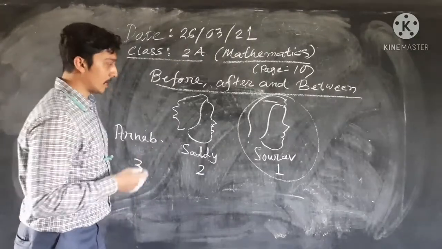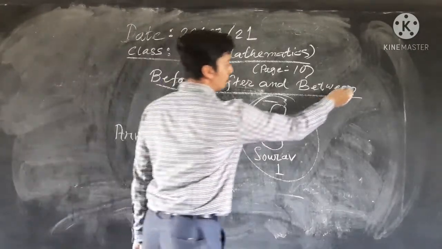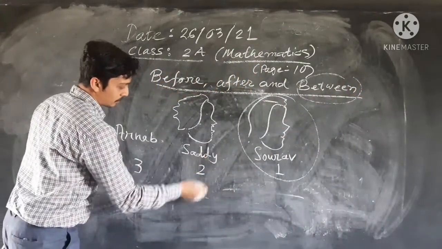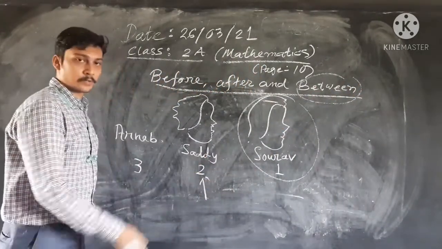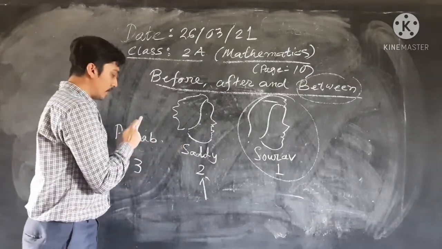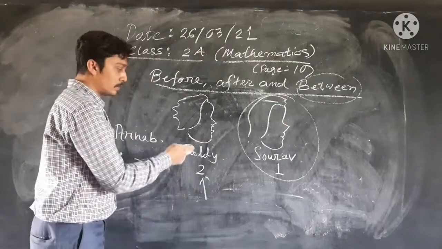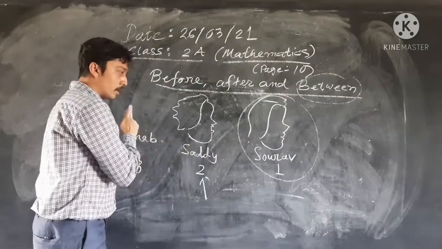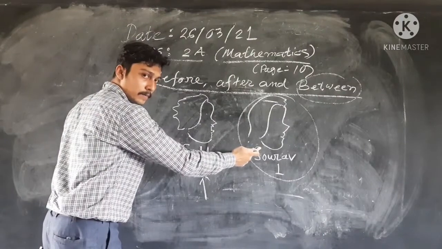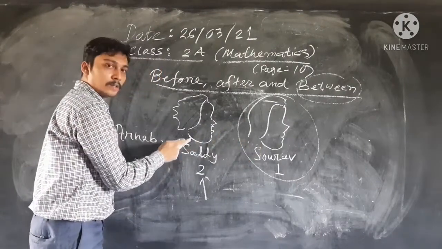Clear? Now I am talking about between. Between means this person. This person is standing between Arnav, that's me, and Saurabh. Clear? That is called between.